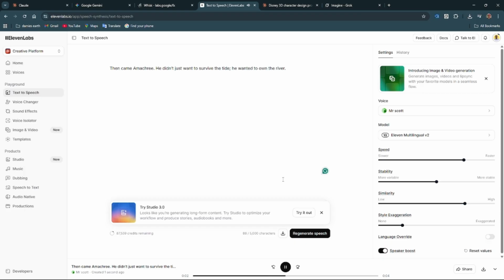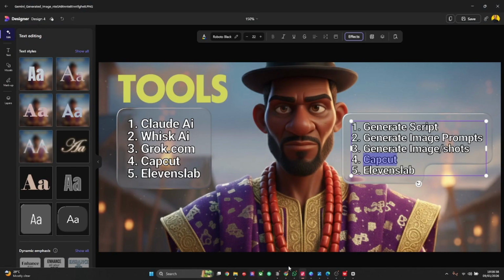He didn't just want to survive the tide, he wanted to own the river. Then came Amatri. AI does not know how to pronounce Amakri. He called it Amatri.